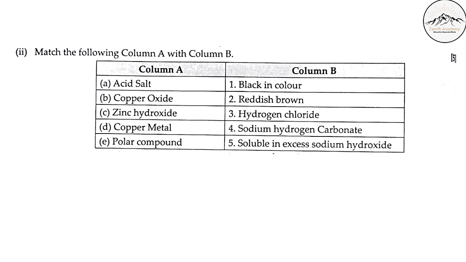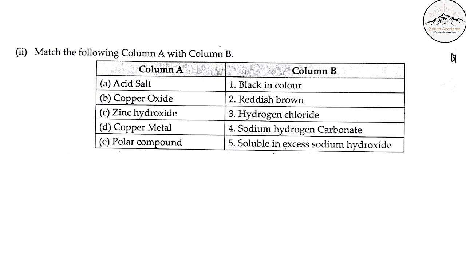Now match the following column A with column B. Question number 2. First read column A and column B very carefully, pause the video and read it properly. See, acid, salt. What can be matching with acid, salt?